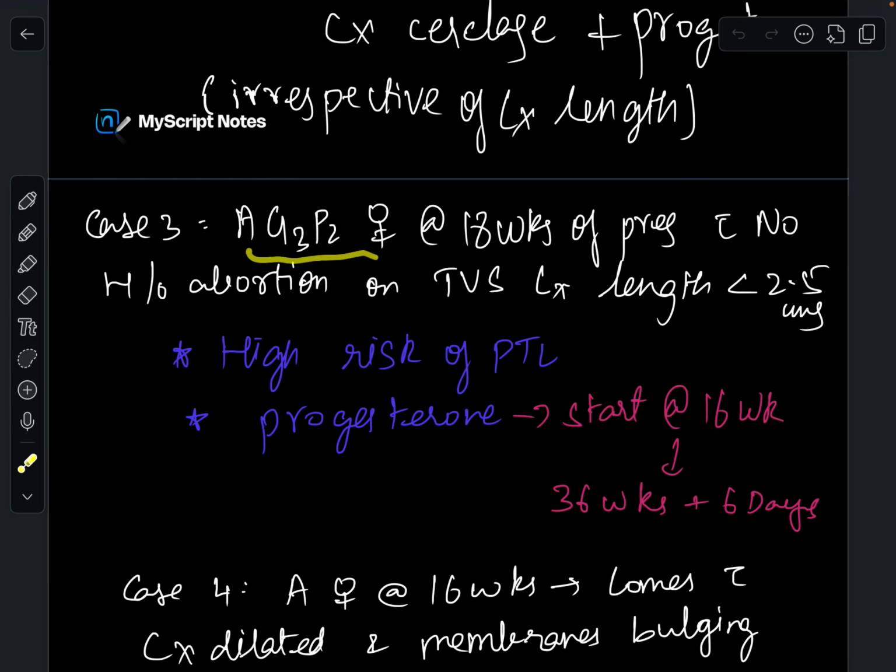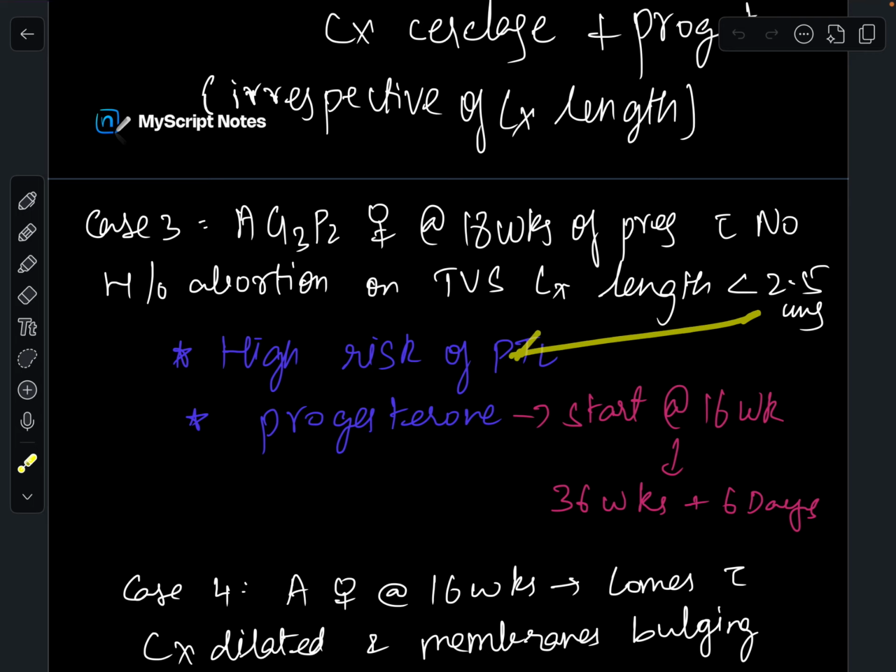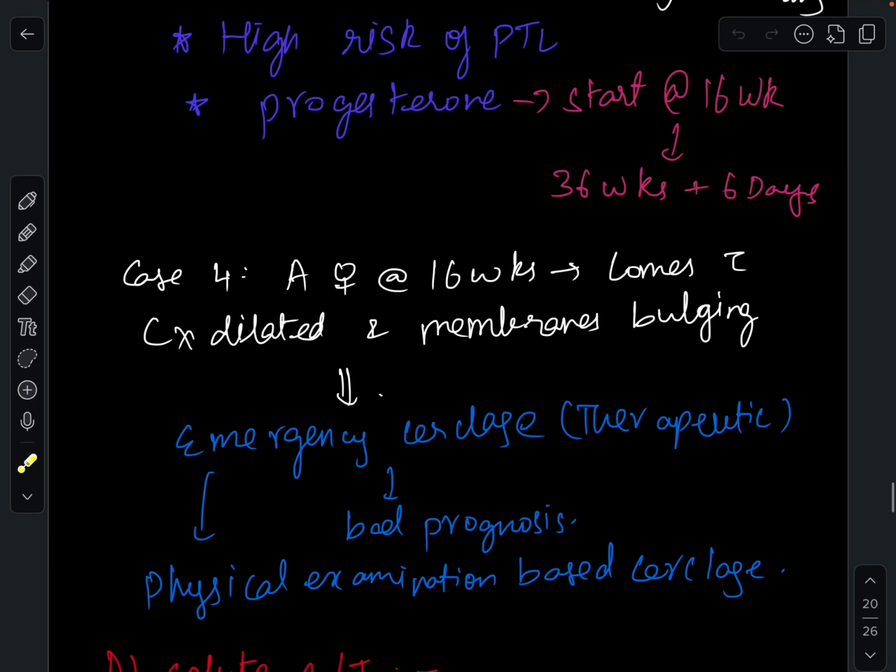Case 3: a G3P2 female at 18 weeks of pregnancy with no history of abortion, and on TVS the cervical length is less than 2.5 centimeters. There is an increased risk of preterm labor, so you have to give progesterone starting at 16 weeks until 36 weeks plus 6 days. In case a female at 16 weeks comes with cervix dilated and membranes bulging,